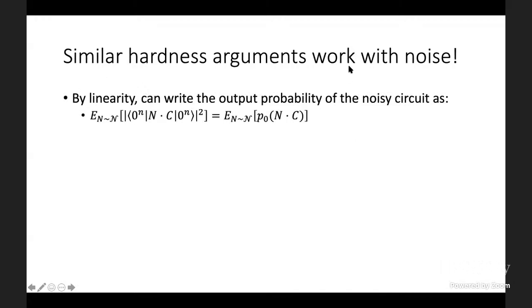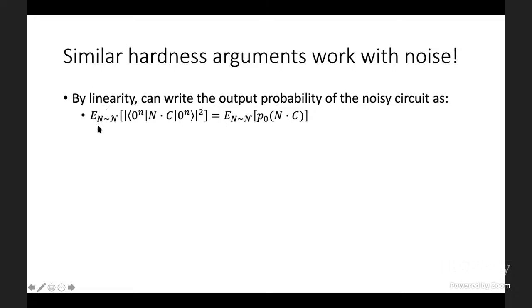The point of this, which I think turns out to be quite interesting, is that very similar hardness arguments that worked in the noiseless case actually work almost directly here in the noisy case. By the linearity of the noise channels, we can write the output probability of the noisy random circuit as this expectation value.